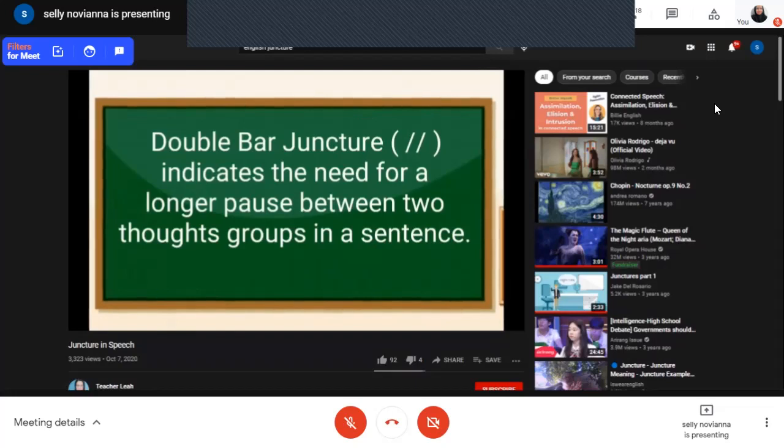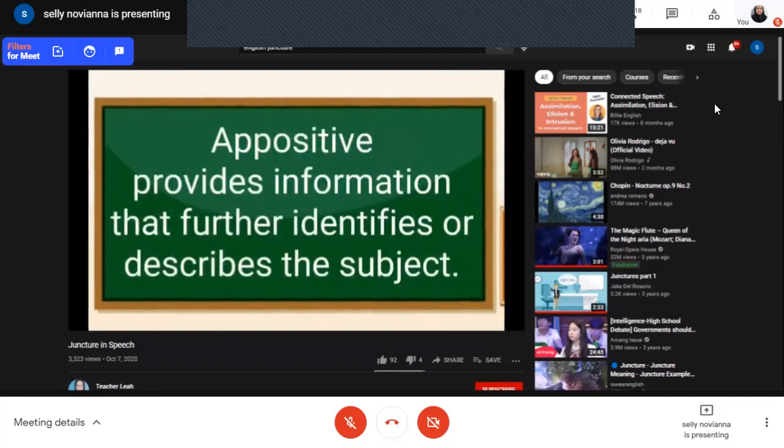Now let us have the second symbol in juncture. Number two, double bar juncture. It indicates the need for a longer pause between two thought groups in a sentence. If there is an appositive in the sentence, we can use the double bar juncture. Let us first give the meaning of an appositive.